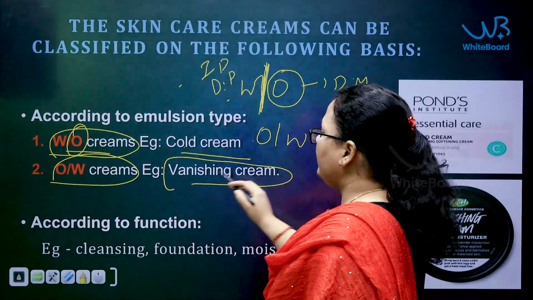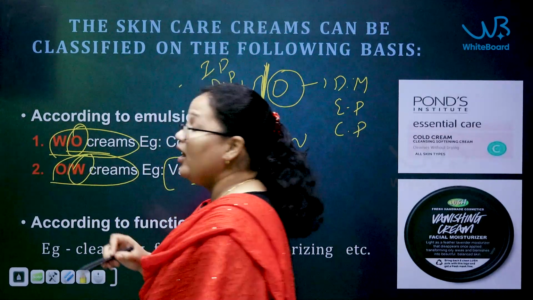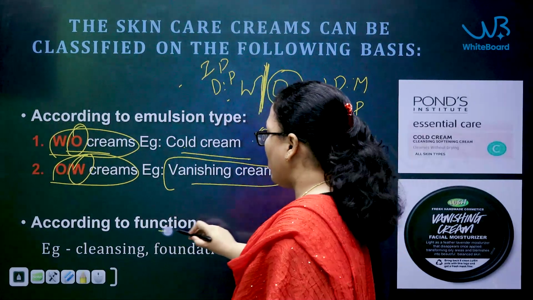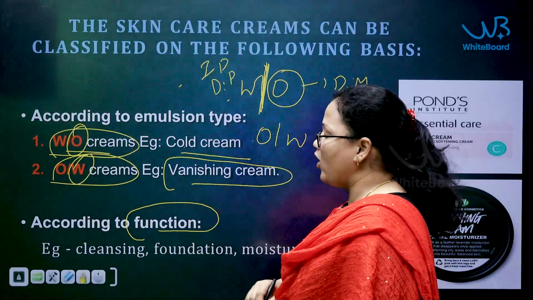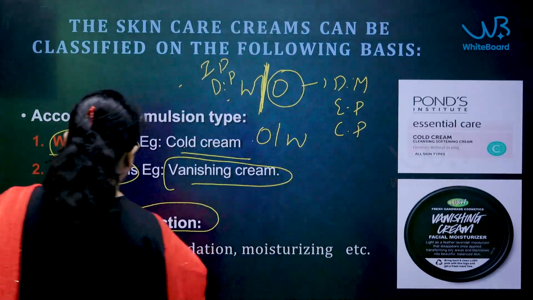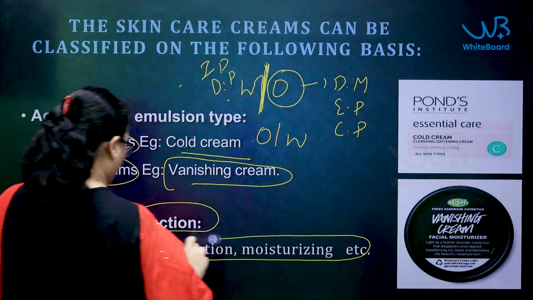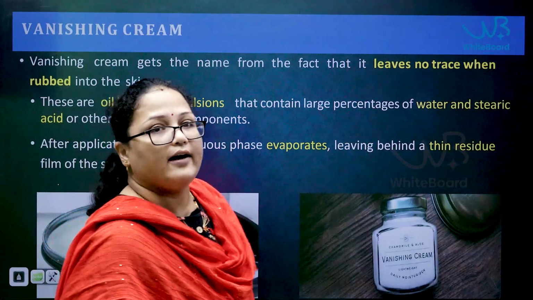Next, the second type of cream is oil in water. The continuous phase here is water, so it is aqueous based. That was based on the emulsion type. The second classification is according to the function. What are the examples? Cleansing cream, foundation cream and moisturizing cream. Next, coming to the first one, the vanishing cream.